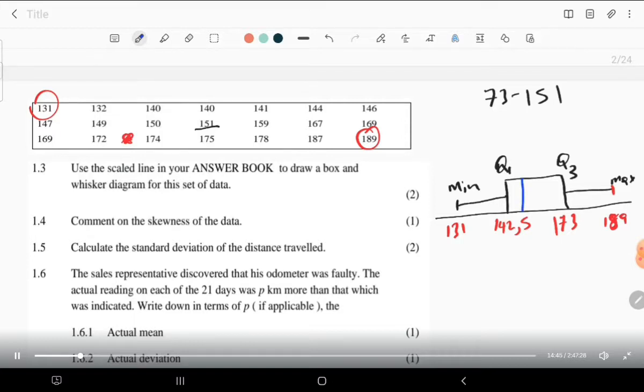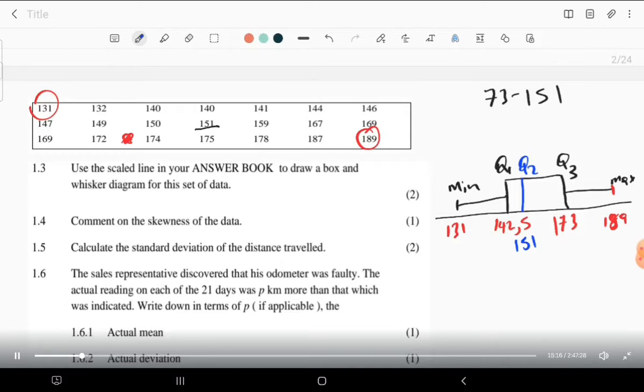Now, because the distance from 142 to 151 is shorter, or smaller, than the distance that you can travel from that Q2 to 173. So that is why it has to be close to this Q1. Which means we're having 151 over there. Sorry for writing it there, but at least the color can suggest that this is Q2 that we are writing.